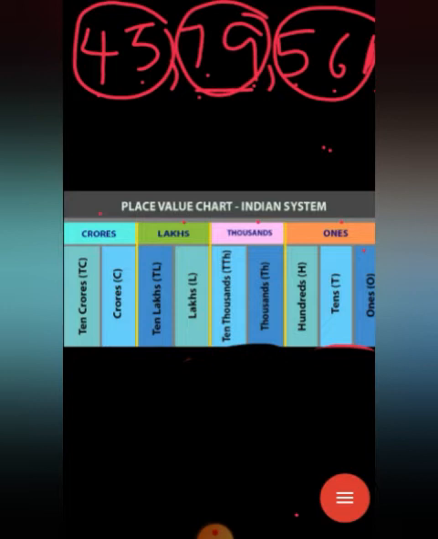If you get any multi-digit number, first you put commas. After the 3 digits, the hundreds place, you put a comma, then after every 2 digits you put a comma, then you can read any number. Understand? Okay.